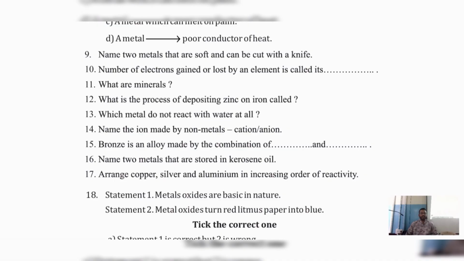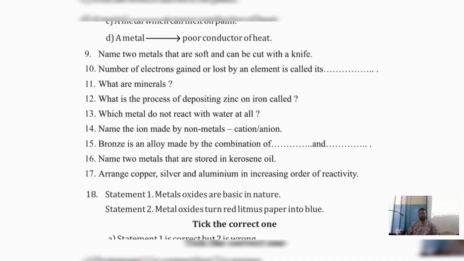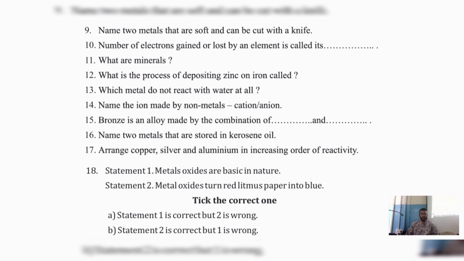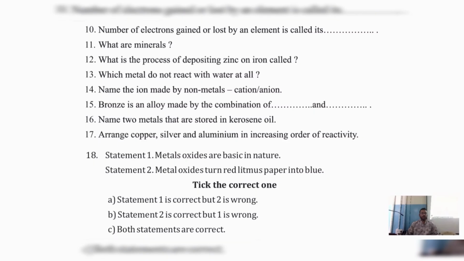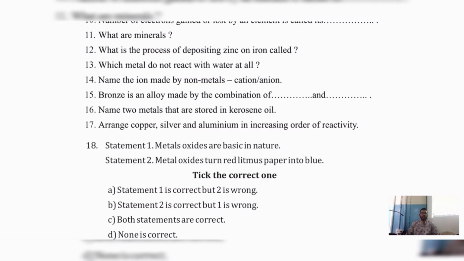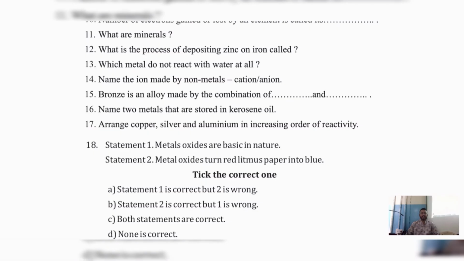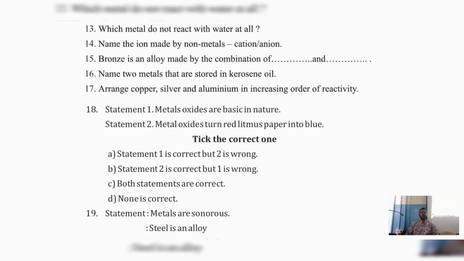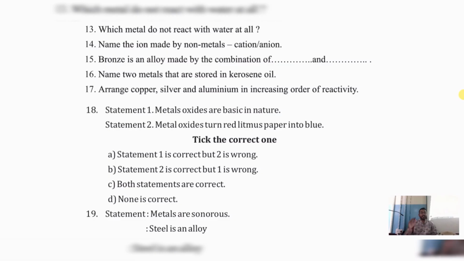Number of electrons gained or lost by an element is called. What are minerals? What is the process of depositing zinc on iron called? Which metal does not react with water at all? Name the ion made by non-metals, cation and anion. Bronze is an alloy made up of dash and dash. Name two metals that are stored in kerosene oil. Arrange copper, silver and aluminum in increasing order of their reactivity. Increasing order, which is least, next highest, next highest.